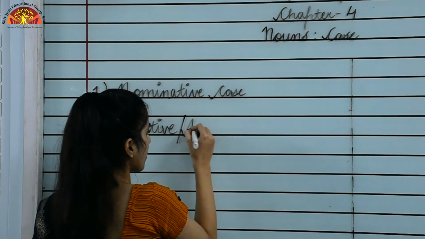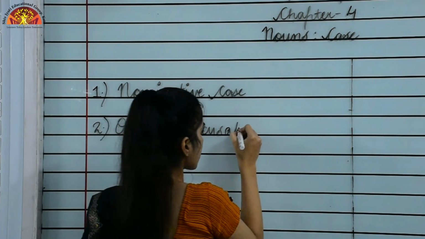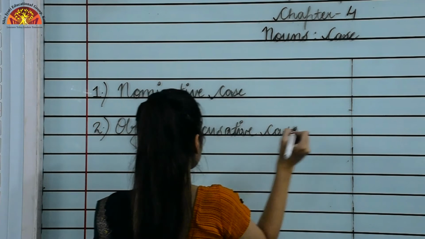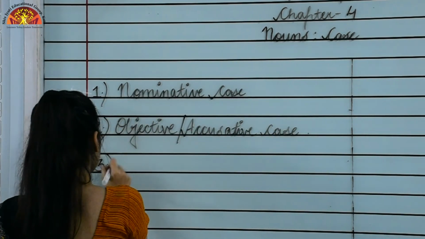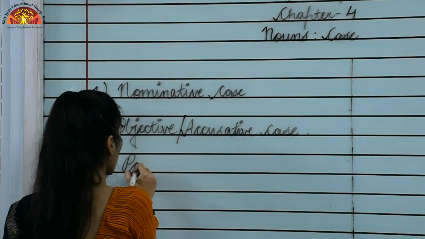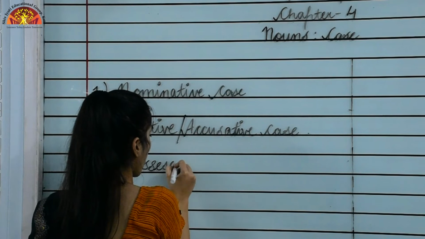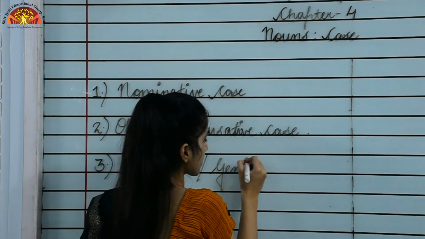Okay, so case. Okay, third one is possessive or genitive case.